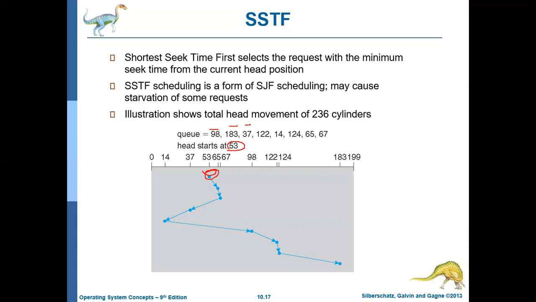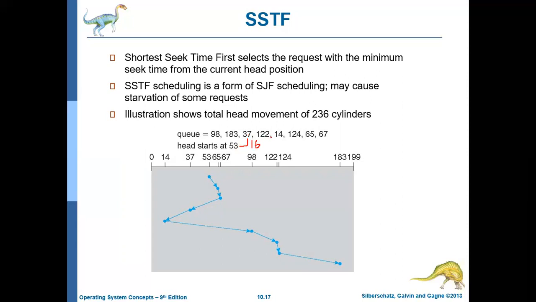So if you see 53 minus 37, it is 16 locations away from 53. Currently, initially the head is at location 53. So 53 to 37, if you compare, it is 16 locations away from the cylinder. 37 is 15 locations away from the cylinder 53.